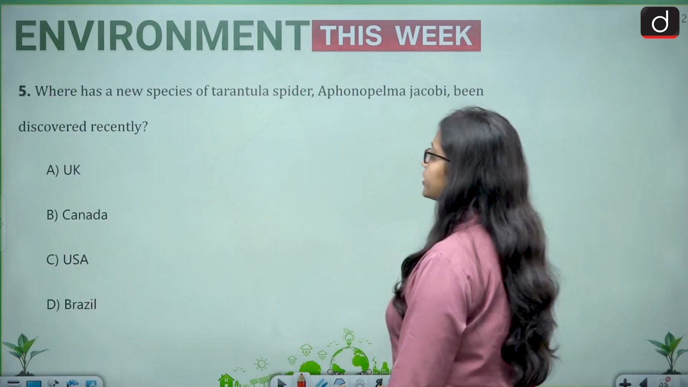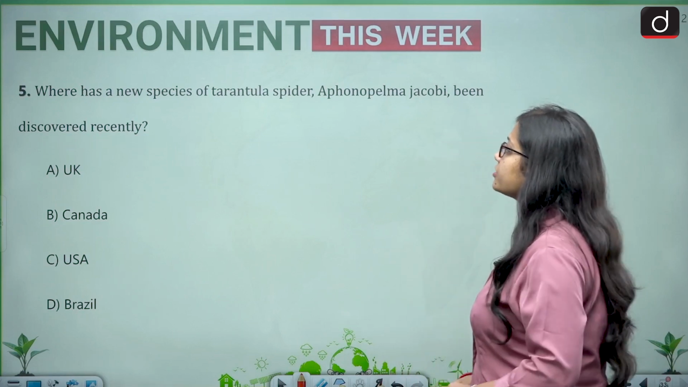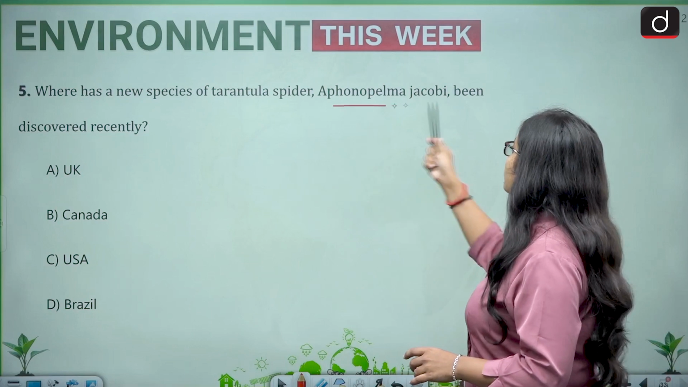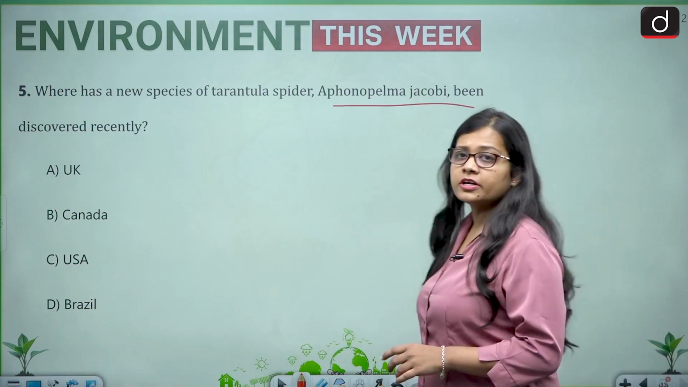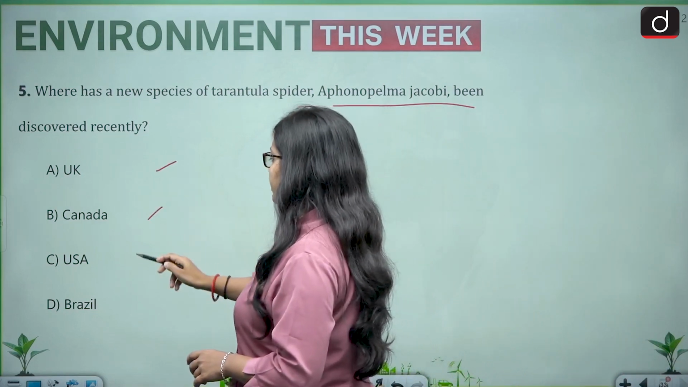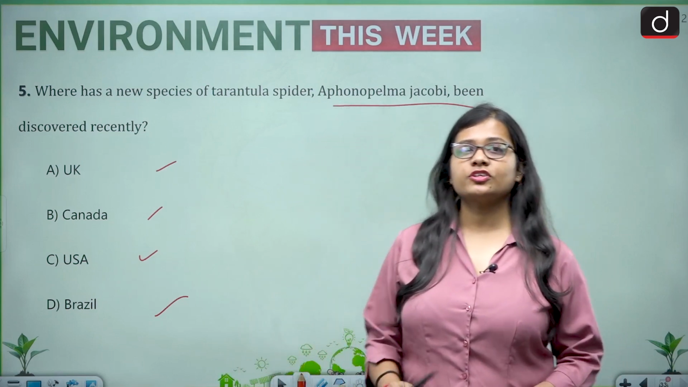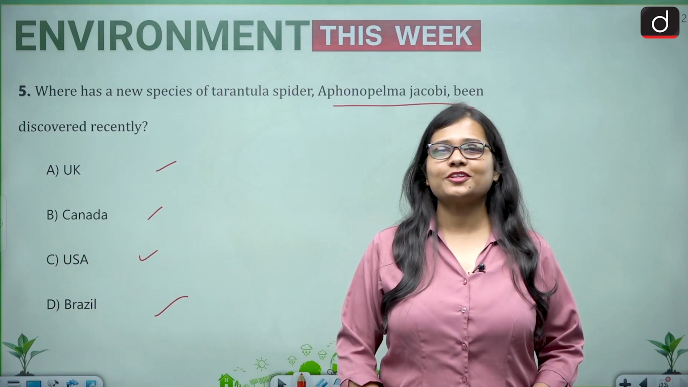Next, and the last one, that is the 5th one, where has a new species of tarantula spider, Aphonopelma jacobi, been discovered recently? That is UK, Canada, US or Brazil. So these were the 5 practice questions, and you people will give me the answer in the comment section.